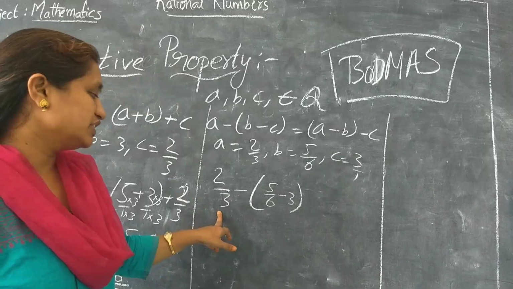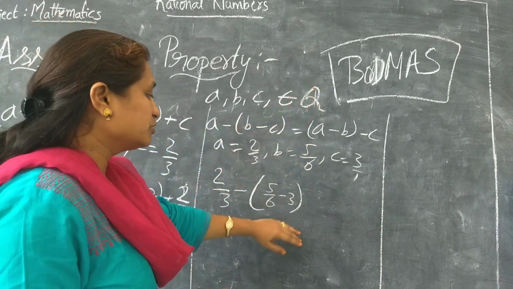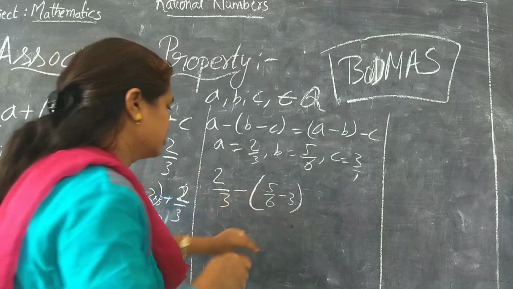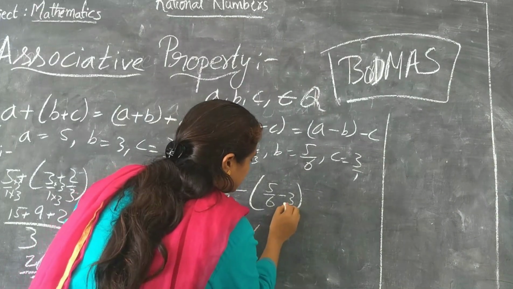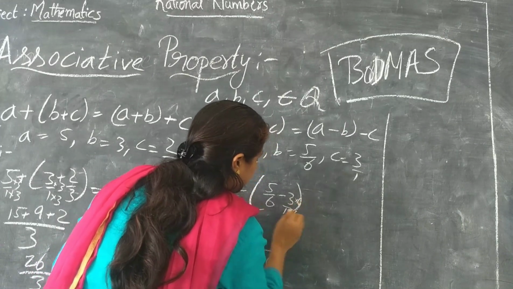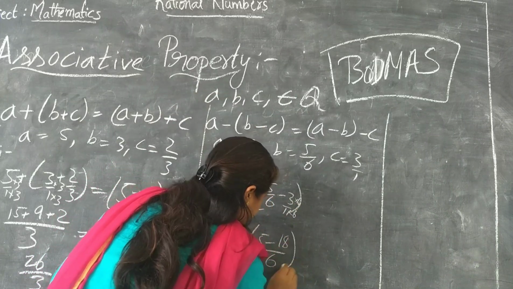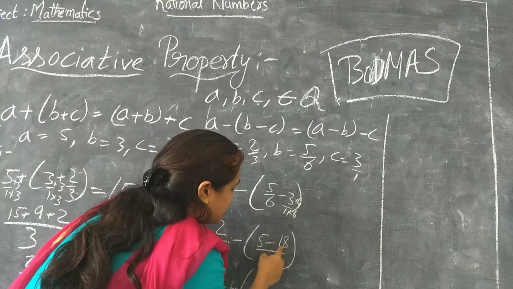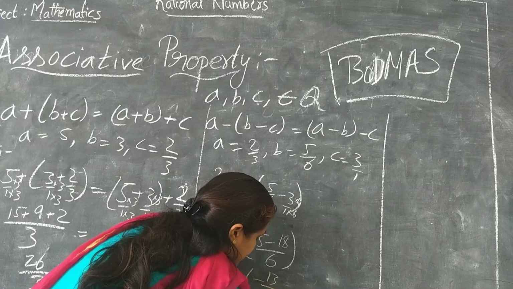So let me see here. What should we do under the BODMAS rule? First we have to consider what is inside the bracket. 5 by 6 minus 3, what is the LCM here? 6. So multiply with 6 in the numerator and denominator. 5 minus 6 3s are 18. So it is 5 minus 18, which is minus 13 by 6.